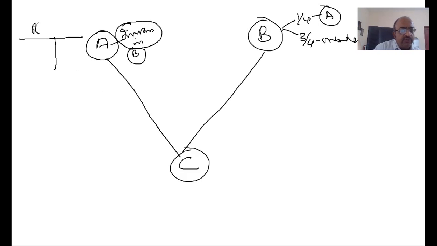You will be transferring to realization account. As I told you, all the assets have to be transferred. The investment will be closed here. But there will be no purchase consideration received from C because it is not being taken over by C.